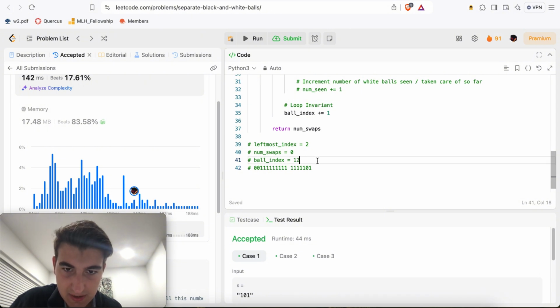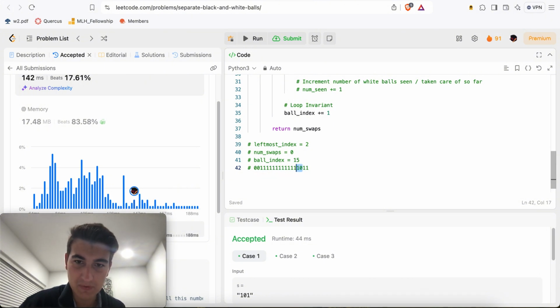Did I make a mistake here? 12 to 13, then to 14. So this was the next 10. Okay, I was at index 10. After this, it'll be 11, 12, 13, 14, 15, right? Okay, so at index 15. And so now from this point on, how many swaps do I need? Let's just keep going, right? It should be ball index minus leftmost index unless I made an error here, so let's just try this.